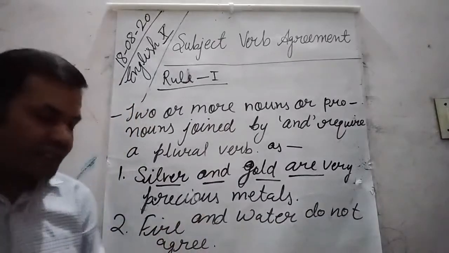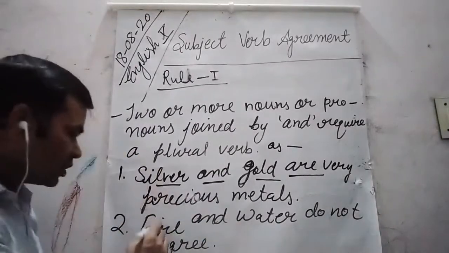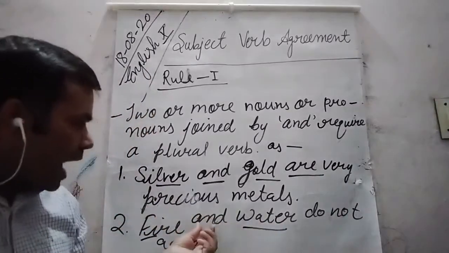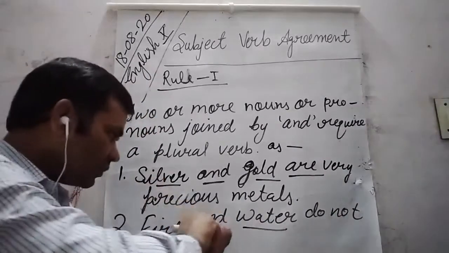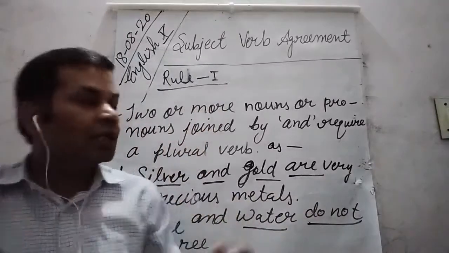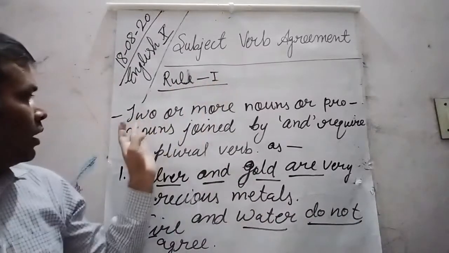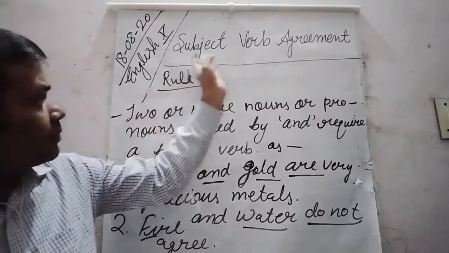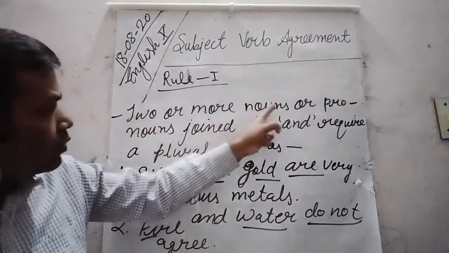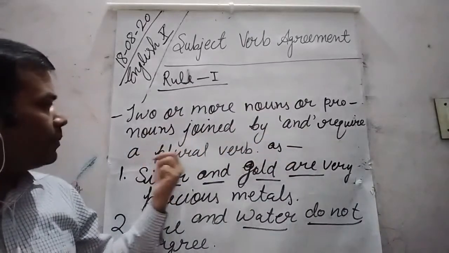So dear students, as we can see, here there are two nouns joined by and followed by a plural verb. So the first rule regarding subject verb agreement is two or more nouns or pronouns joined by and require a plural verb.